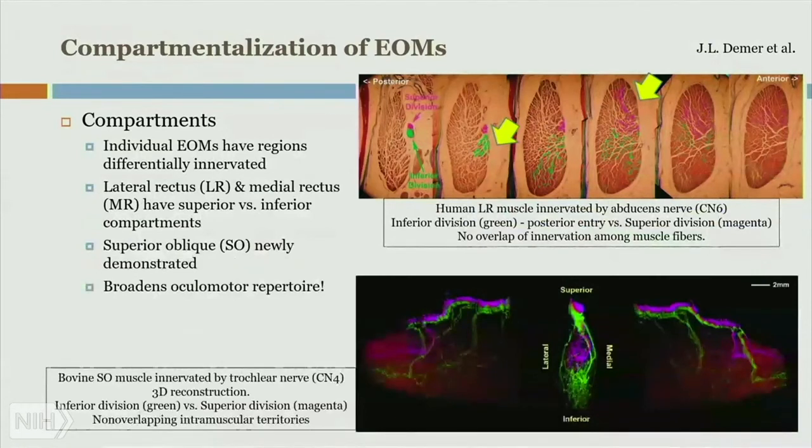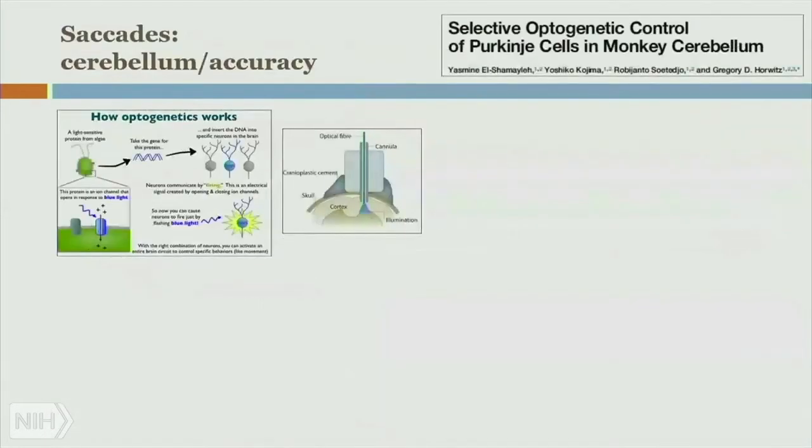Deemer also demonstrated this in the bovine model for the superior oblique muscle that's innervated by the 4th cranial nerve. And as you can see, he's done some beautiful 3D reconstruction. You can see the inferior division of this nerve versus the superior division, and there is no overlap in these territories. The key part of this finding, obviously, is that it gives the extraocular muscles a more detailed repertoire, more detailed control of these muscles. Okay, let's move on to the eye movements.